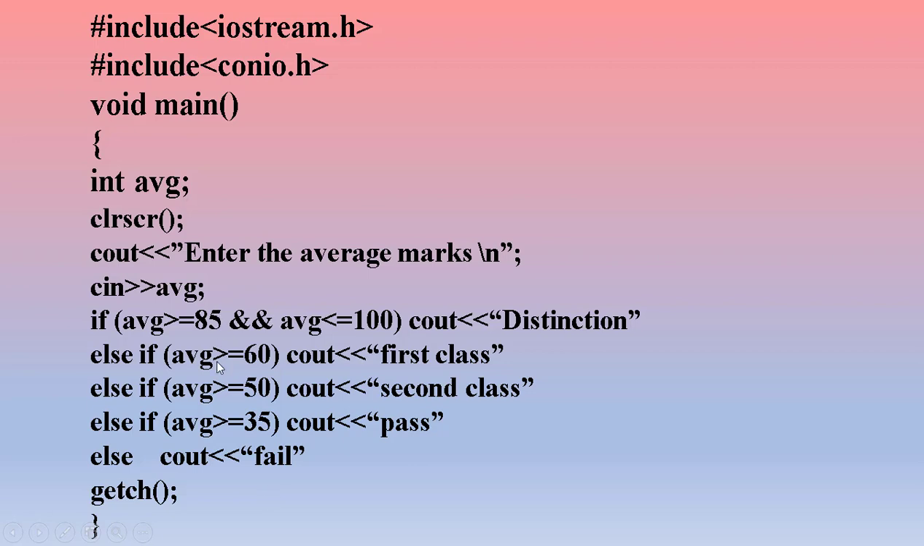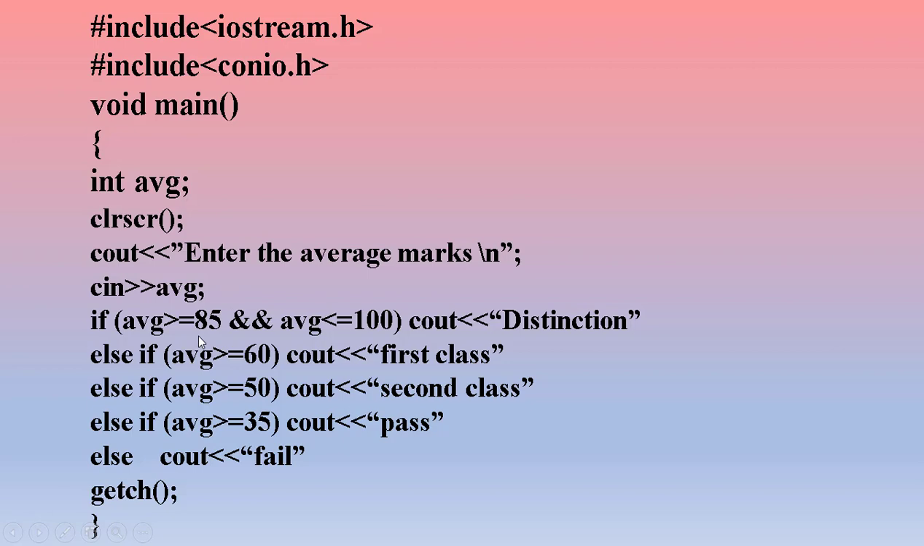Then it will display the statement distinction. Else it will execute these statements. But since the first condition itself is true, it will display distinction, and it will not execute any of these statements, and the output is distinction. Suppose the average marks you have entered is 65, in that case it will check the first condition. 65 is greater than 85? No, it is less than 85. 65 is less than 100, but here we are using a logical AND. Logical AND means only if both the conditions are true, then the statement will be executed. If one of the conditions is false, the statement will not be executed. Next statement, if avg is greater than or equal to 60, suppose we are giving 65.